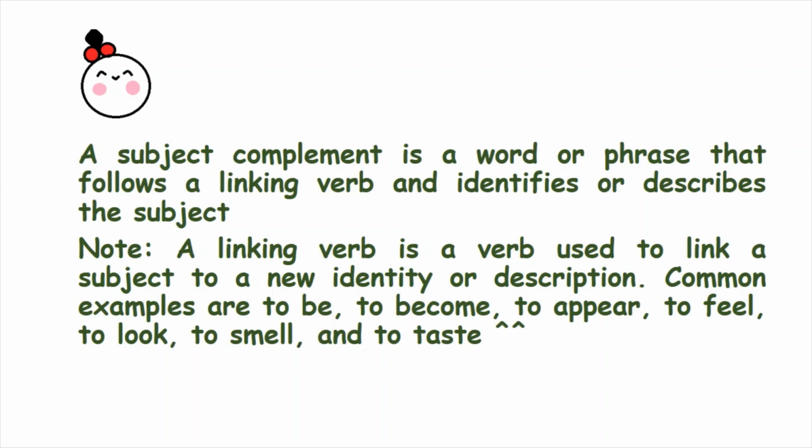A subject complement is a word or phrase that follows a linking verb and identifies or describes the subject. Note: a linking verb is a verb used to link a subject to a new identity or description. Common examples are to be, to become, to appear, to feel, to look, to smell, and to taste.